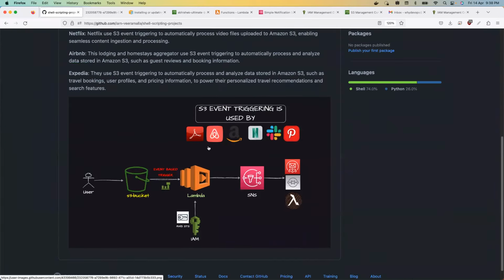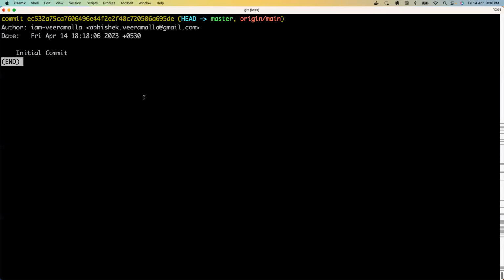Perfect. So what we are going to do is, using the shell script in the live demo, we will create an S3 bucket. We'll create a Lambda function. We'll assign the Lambda function the roles to be invoked by the S3 bucket to invoke SNS, and I will send an email notification as well. For the purpose of the demo, I'm using my channel email address, that is ydevops@gmail.com. You can get it from my YouTube info as well. Okay, so let's start with the script.